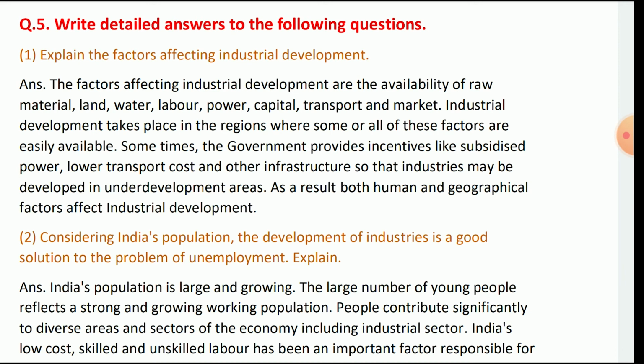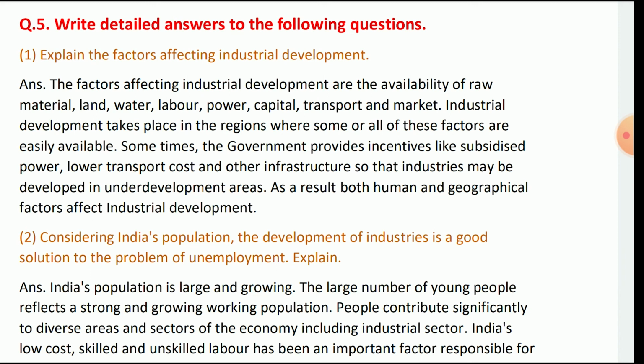Both human beings and geographical factors affect industrial development. Considering India's population, the development of industries is a good solution to the problem of unemployment. For example, India's population is large and growing. The large number of young people reflects a strong and growing working population.